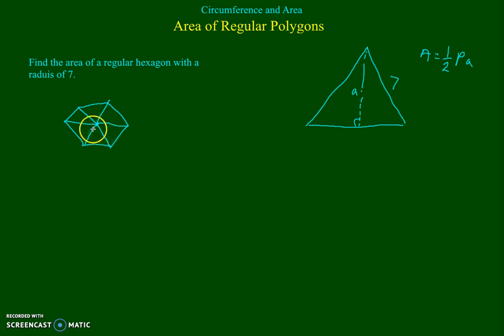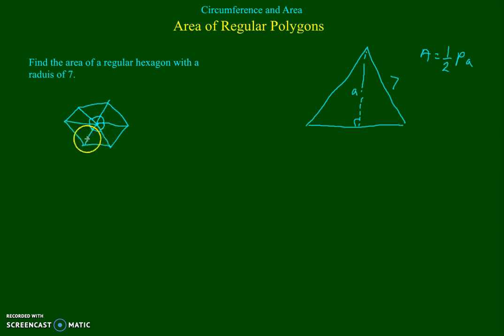That means this vertex angle of this isosceles triangle has to be congruent to this vertex angle, which has to be congruent to this, and this, and this, and this. And as you can see, all of those central angles, all of those vertex angles, add up to 360 degrees.